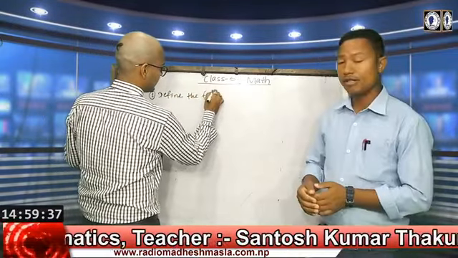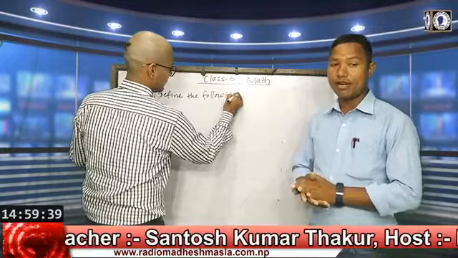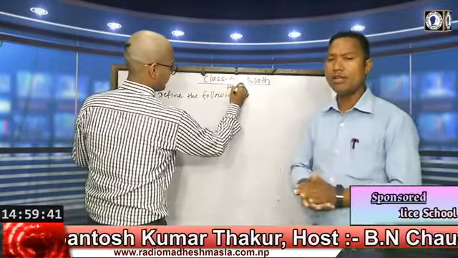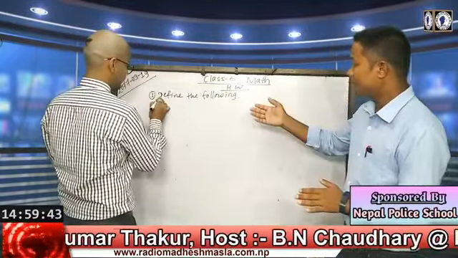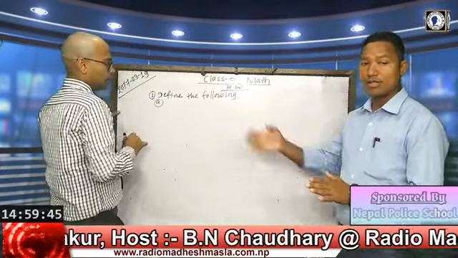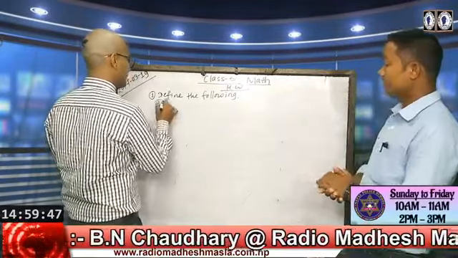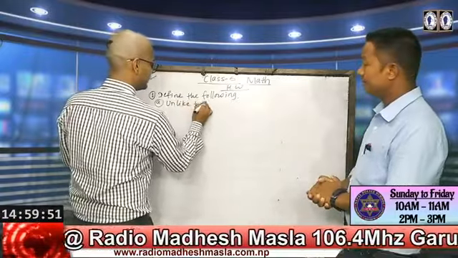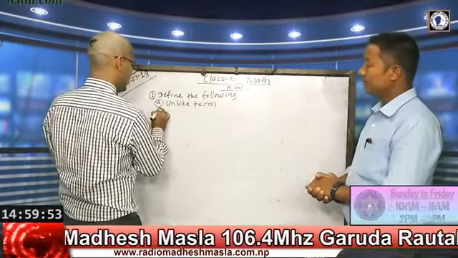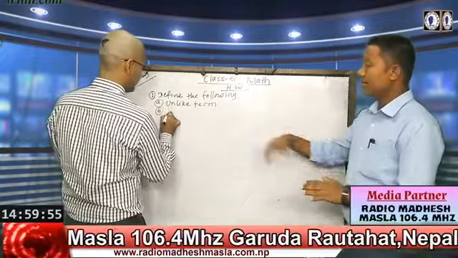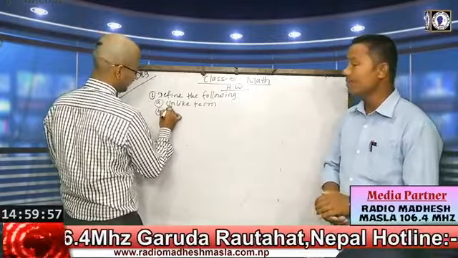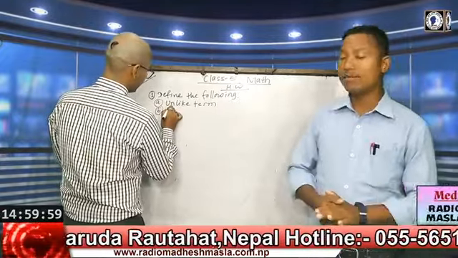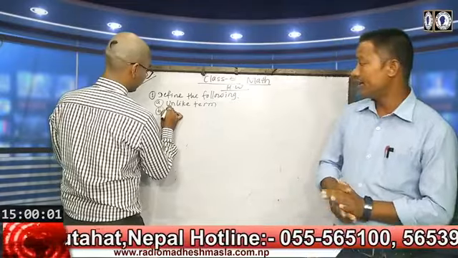Today it's time we are going to close the period. Santosh sir is giving us the assignment.